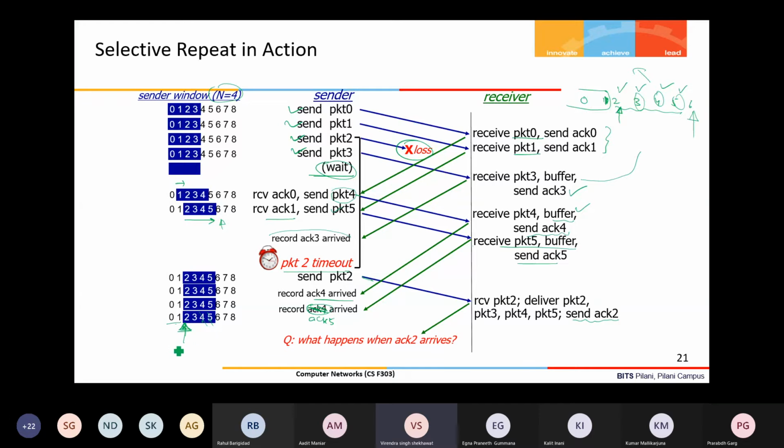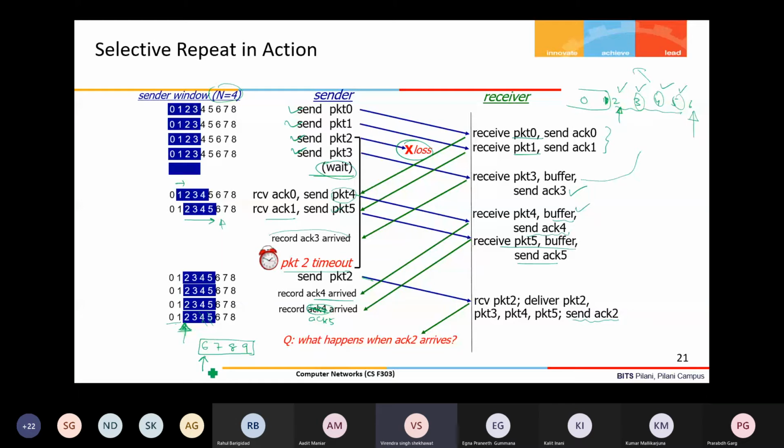Once the acknowledgement for 2 is received, it will shift the window to 6, 7, 8, and let us assume 9 is there. This is the new window, starting from 6.